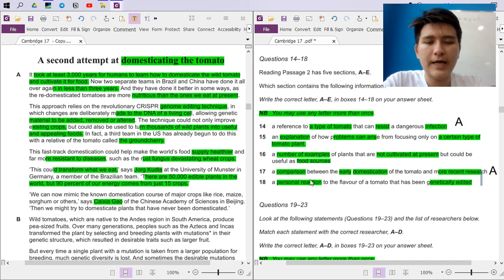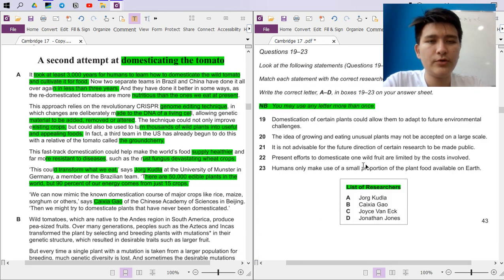Personal reaction to the flavor. No, I haven't read anything about that. Now we go to the next question set and we try. We read something about Jorg and Kaixia, so we try to read all these and highlight some things on the way.